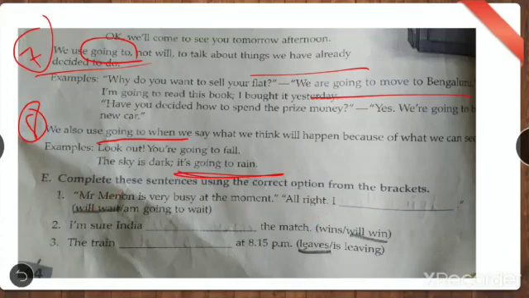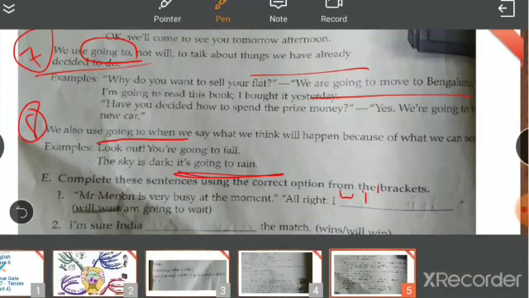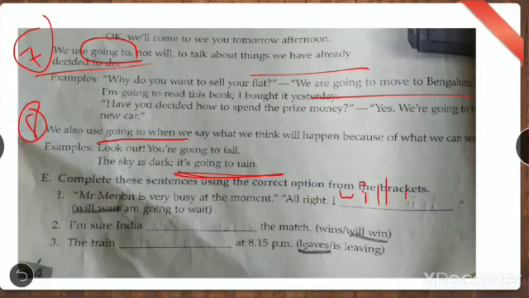So what's going to be your answer? Will wait. I am sure India dash the match. Again, by seeing something you are saying, right? So I am sure India will win the match.